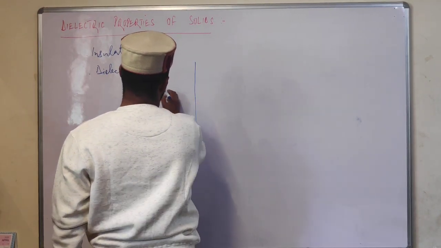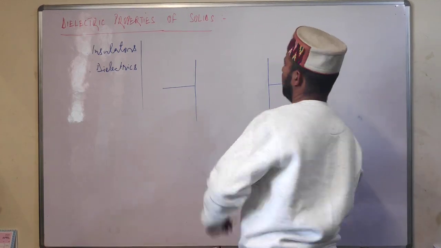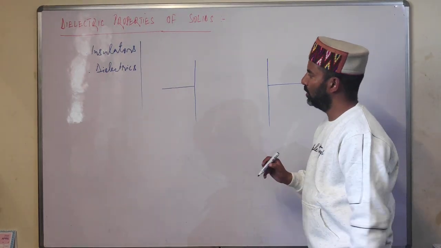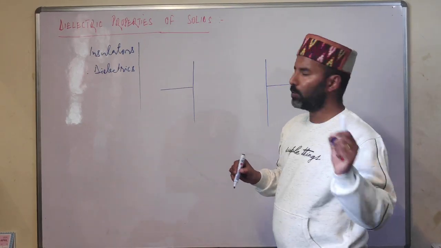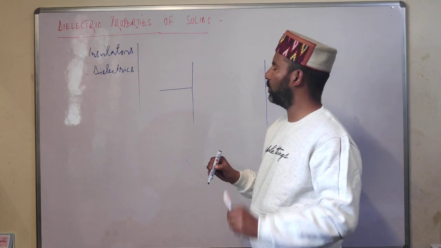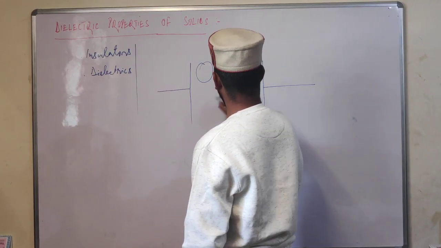So students, say when we apply an electric field across such insulators, now in insulators we have non-polar constituent particles. So we have non-polar atoms or molecules.